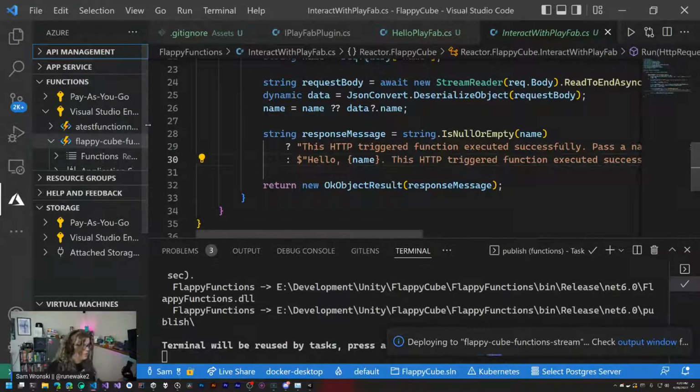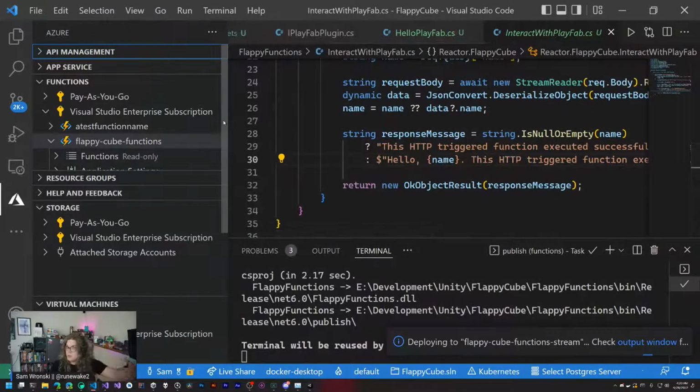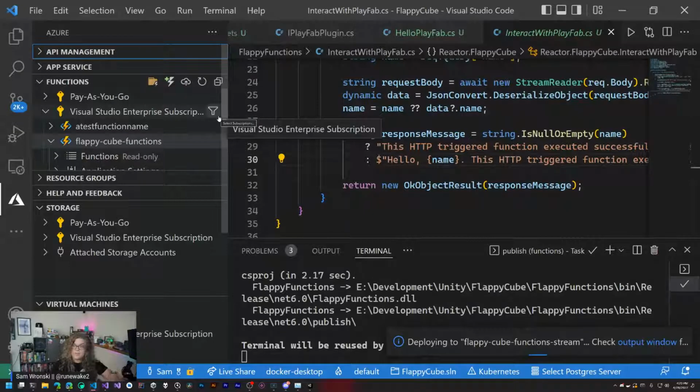inside of Visual Studio Code without having to go back to the portal and switch back and forth. This also gives you nice ways to interact with it and view logging, for example. So if we want to see invocations of this function, or just what the current log stream looks like for this function or this set of functions, this gives you a way to do that. So it can be a nice way to integrate that directly with your development environment and make sure that you're actually executing things.